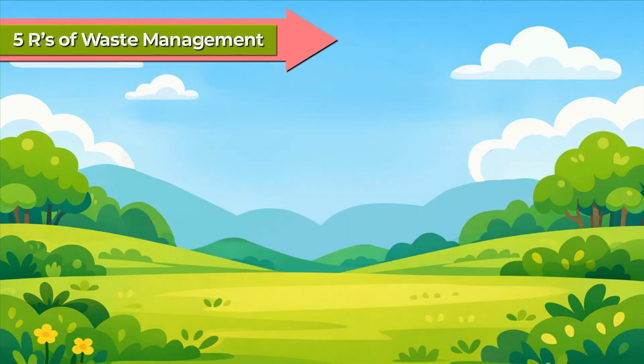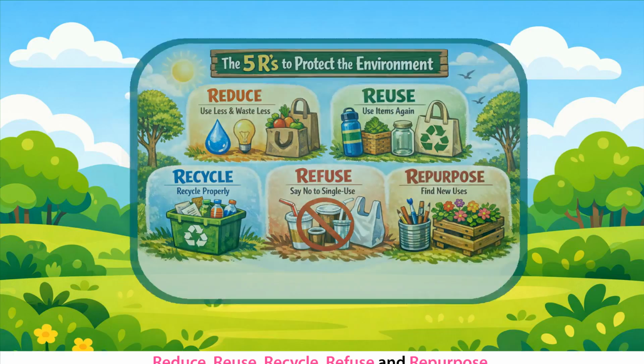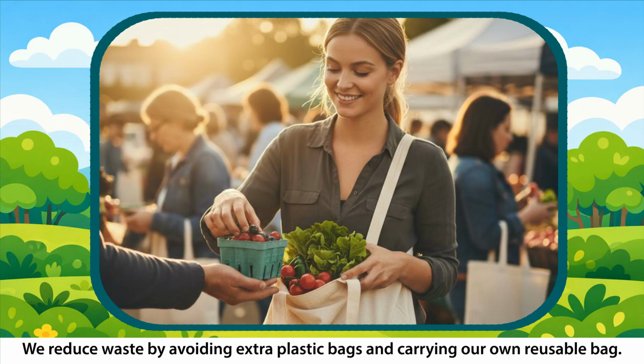5 R's of waste management. The 5 R's for protecting the environment are reduce, reuse, recycle, refuse, and repurpose. Reduce. Reducing means using fewer resources, so we create less waste. We reduce waste by avoiding extra plastic bags and carrying our own reusable bag.